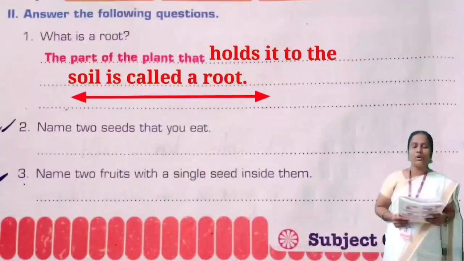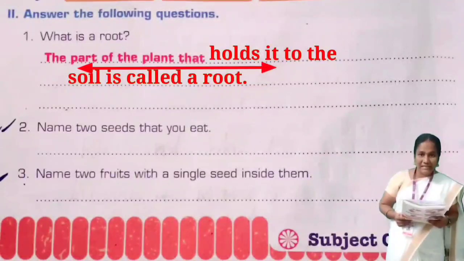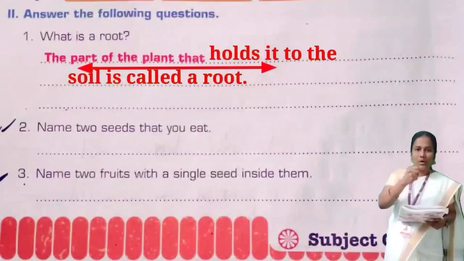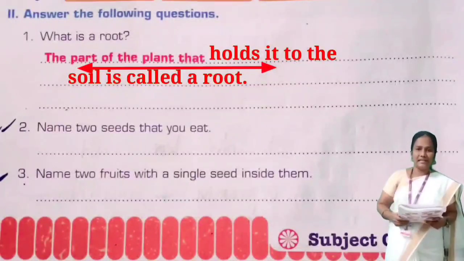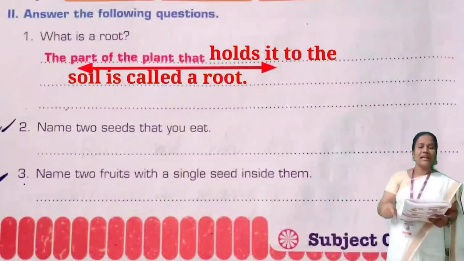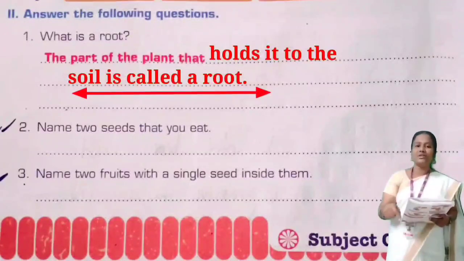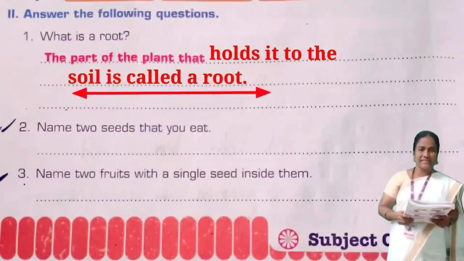Root. The part of the plant that holds. Holds. Say, children. Holds it to the soil. Soil is called.